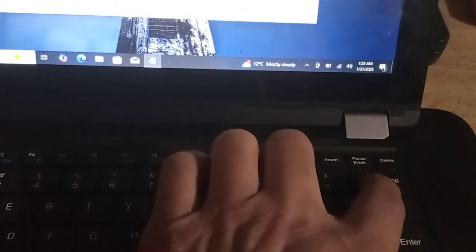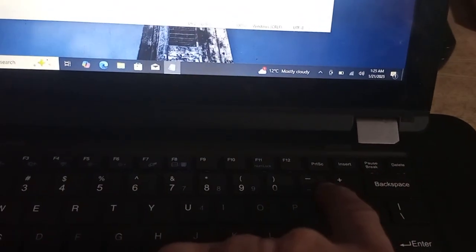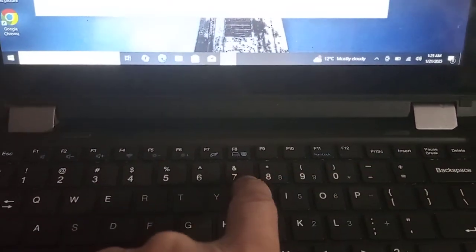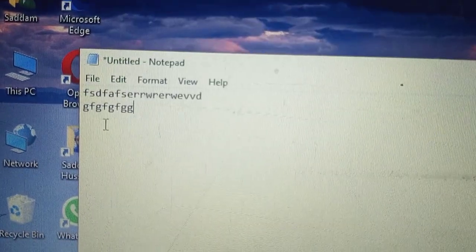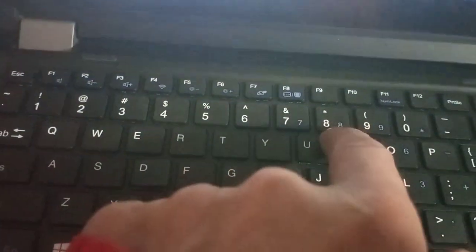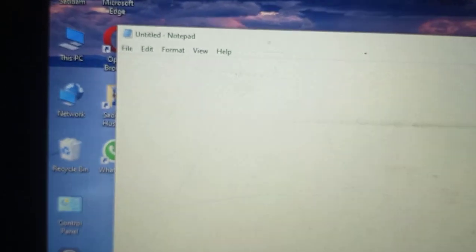It will not work. But when you press any of the keys from this backspace row, all the typed content will delete suddenly. Now see, I will just press this 8 key and it's gone, look.